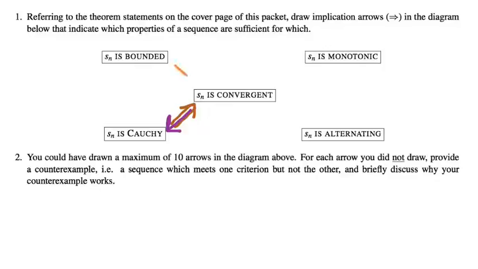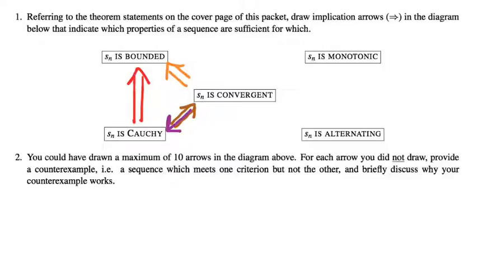What else do we have? Yes, every convergent sequence is necessarily a bounded sequence. But what about the reverse? Not necessarily. Not every bounded sequence converges. Okay. What else? What other arrows do we want? Yeah, that's the thing. Because Cauchy and convergent are the same thing, any arrow going into or out of one will also have to go into or out of the other. Right? So Cauchy implies bounded.